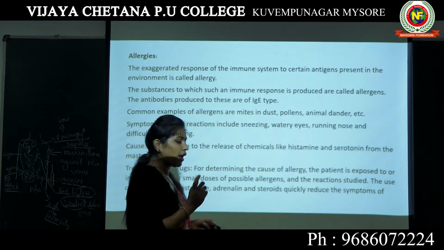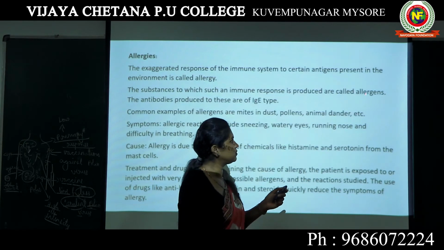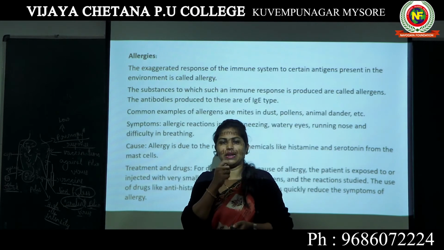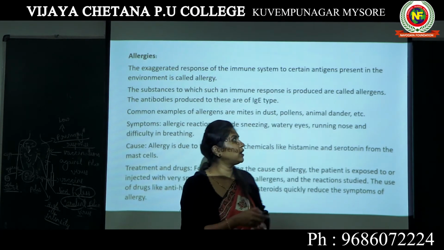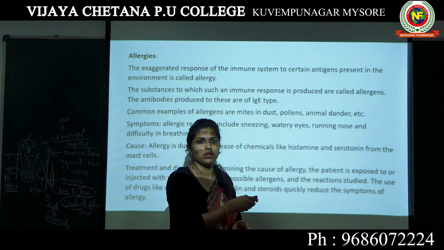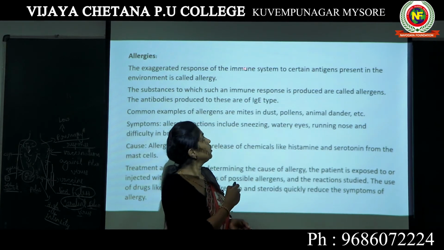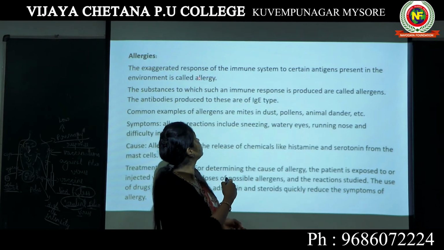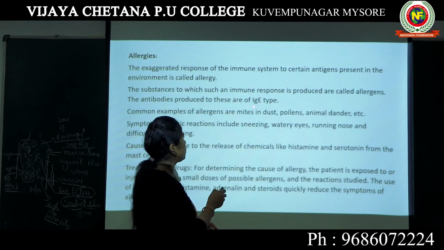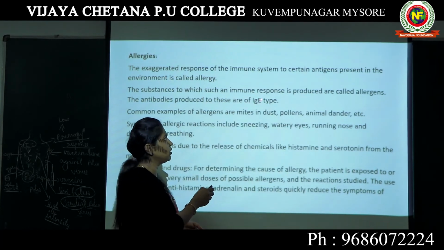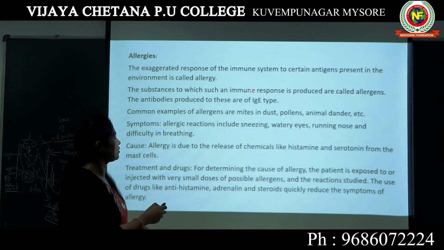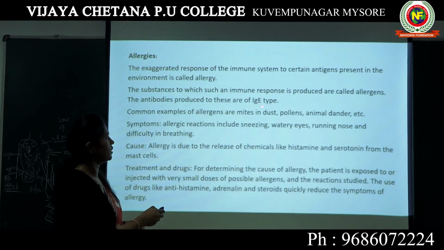When any allergens enter your body, for example, if a pollen grain is entering your nose when you are smelling a flower, the pollen grain will be considered as an antigen, but actually it is an allergen. But in your body it is considered as an antigen. Your immune system overreacts, they respond in an exaggerated way. What they do is they produce this antibody known as IgE. Who produces? Again, B lymphocytes. All the antibodies are produced by B lymphocytes. So this antibody known as IgE is produced.